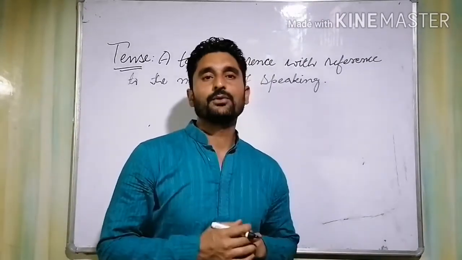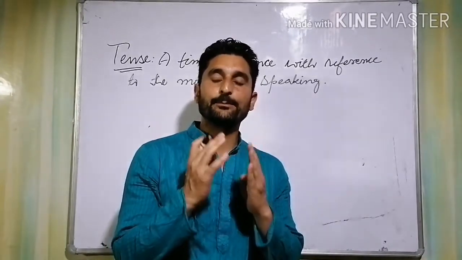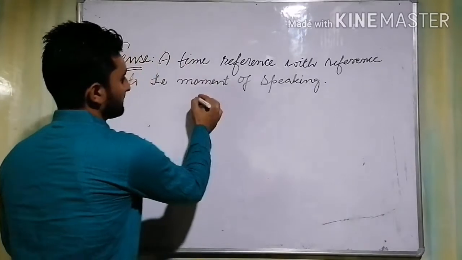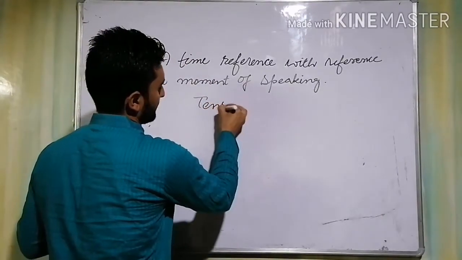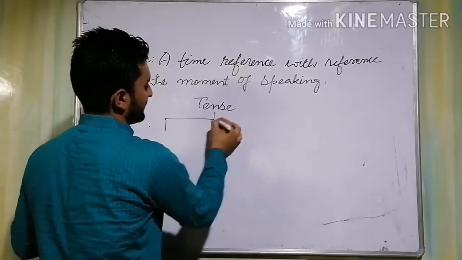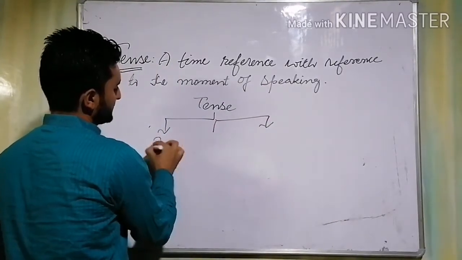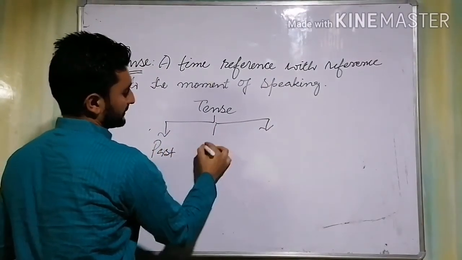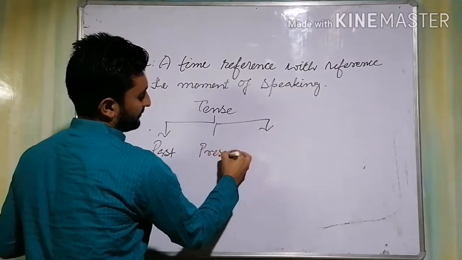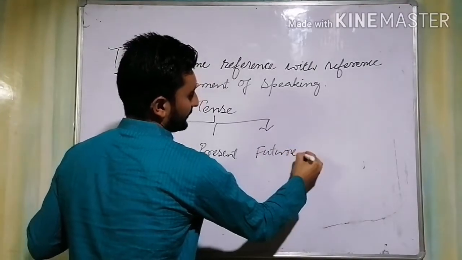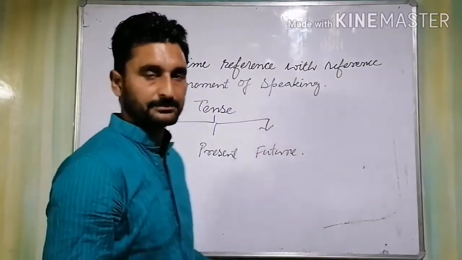We all know there are basically three kinds of tenses: past tense, present tense, and future tense.